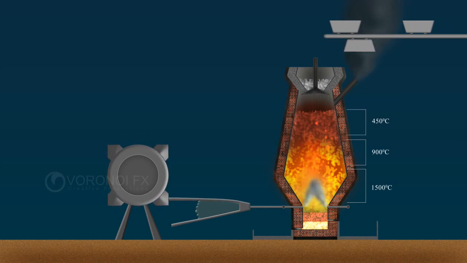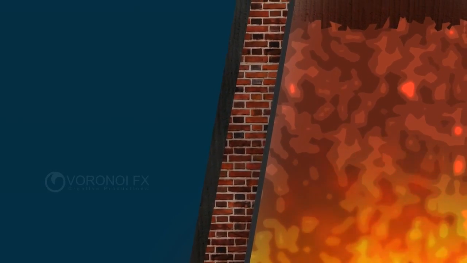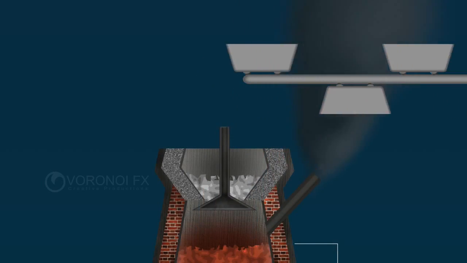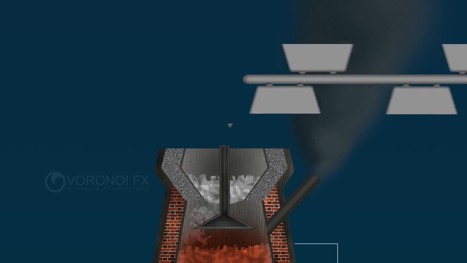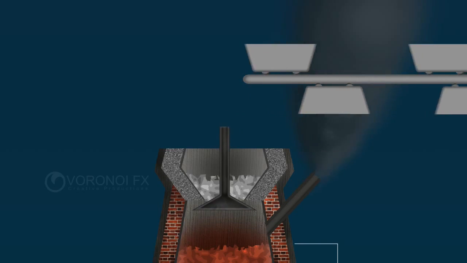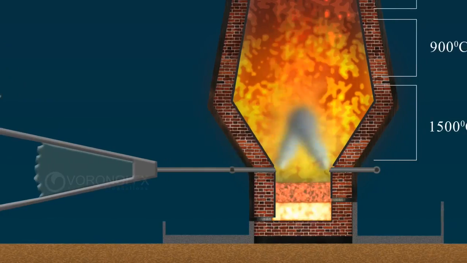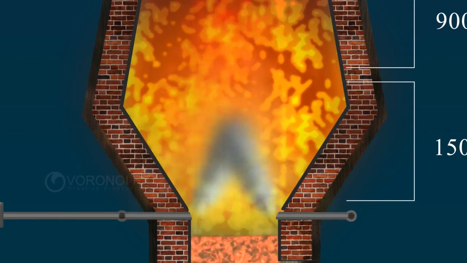The iron ore is converted to iron in a blast furnace. This is made of steel in which the inner side is covered using bricks. The mixture of concentrated ore, coke and limestone are added from the top into the blast furnace. A powerful current of hot air is blown from the bottom simultaneously.